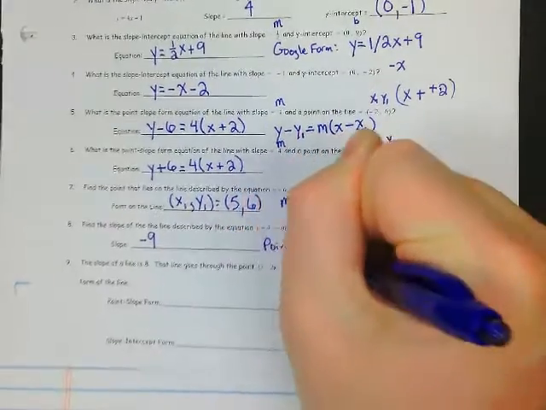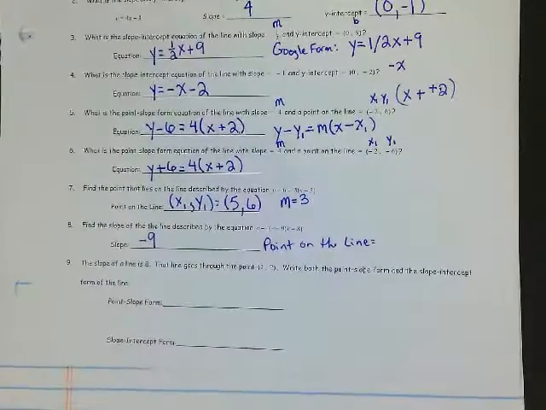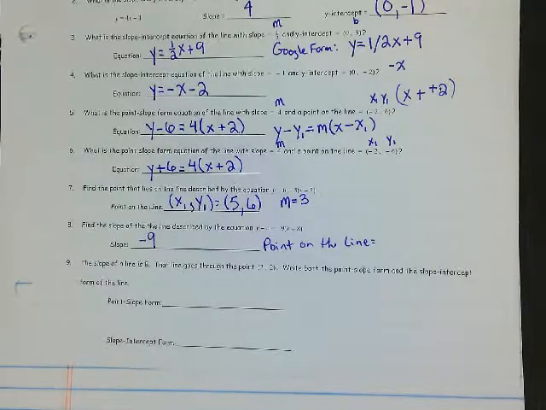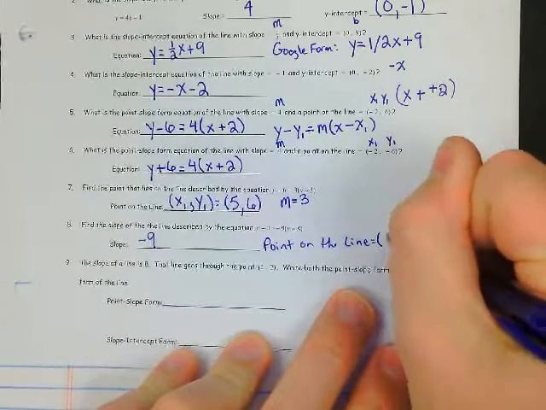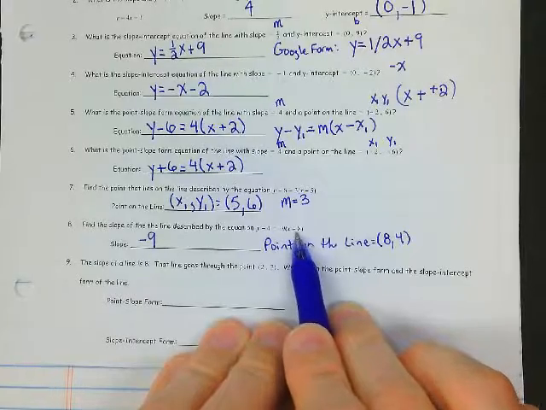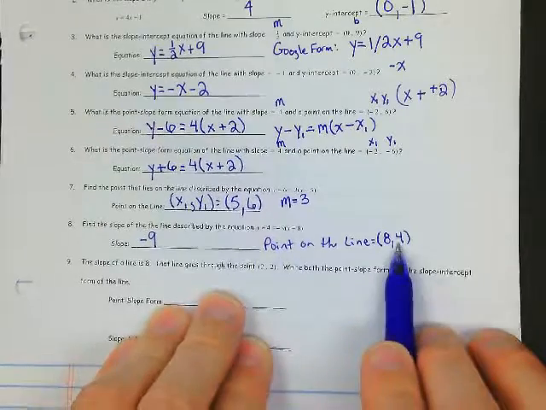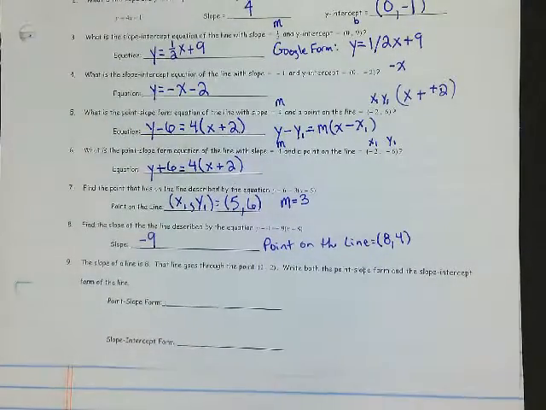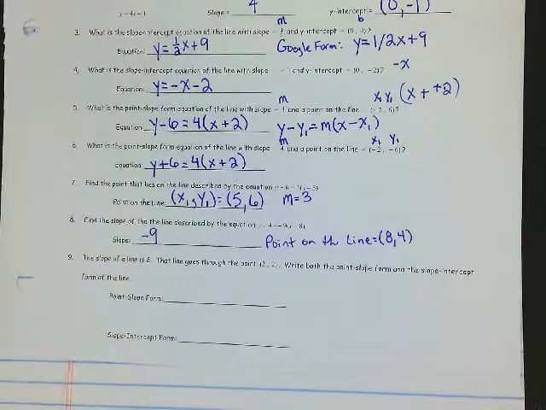A point on the line. What's my x1, y1? Is it negative 8, negative 4? Is it negative 4, negative 8, 4, 8, or 8, 4? What's my point on the line? 8, 4. It's going to be whatever this is, the opposite. That's negative 8. The point's going to be positive 8. And then the y is going to be opposite of negative 4, which is positive 4. Okay? So that's your point on the line.